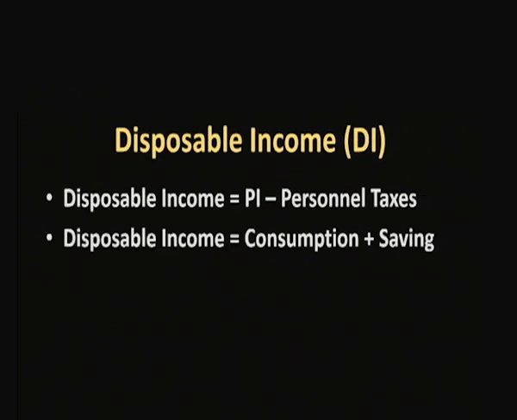If we subtract the personal taxes from the personal income, we will get the disposable income. This disposable income is also known as consumption plus saving. This is the amount ready for spending, which is actually aggregate demand, the amount ready for purchasing goods and services.